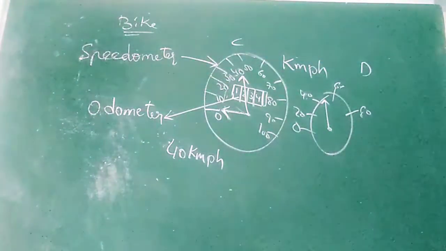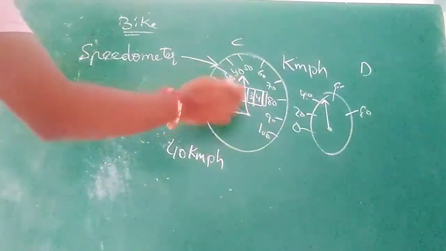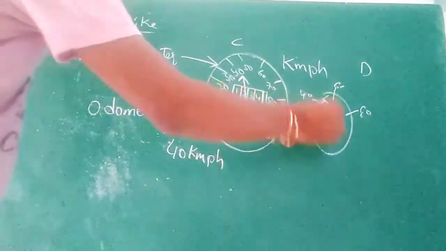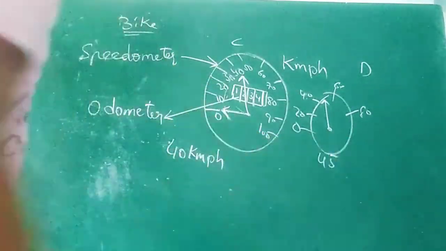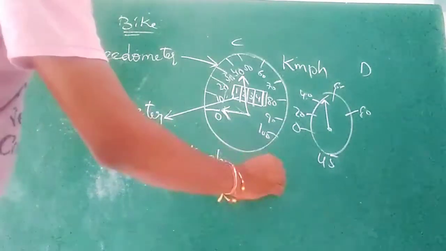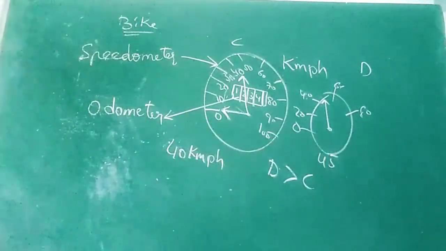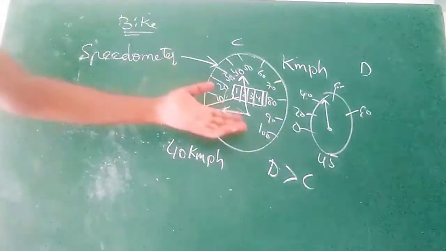So obviously you can compare the needle. The needle is at 40 here and it is at 45. So which one is faster? Obviously D is faster than C. So that is the speedometer.